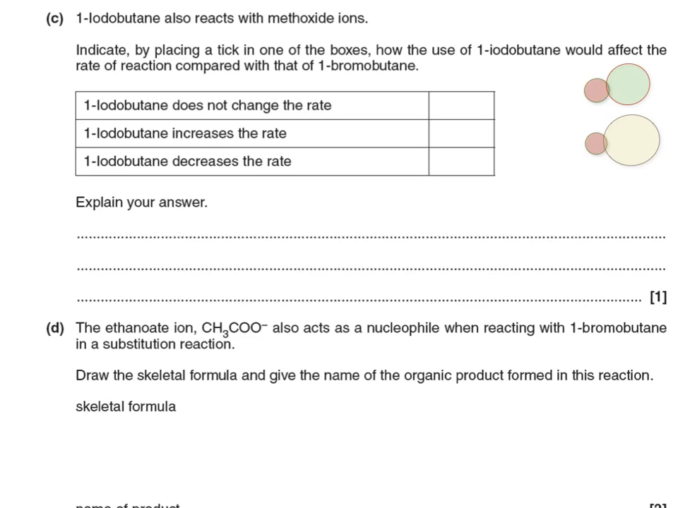When comparing the rates of reaction of methoxide with iodobutane and then with bromobutane, the important thing to consider is the relative bond strength of the carbon halogen. Now, the right answer in this particular case will be 1 iodobutane increases the rate, and that is because the carbon bond to iodine is a lot weaker compared to the carbon bond to bromine.